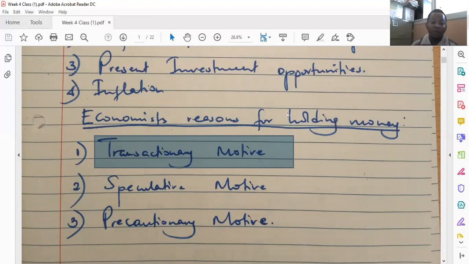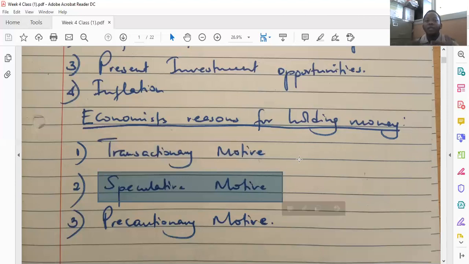Another reason is speculative motive. Speculative in finance and economics involves taking advantage of investment opportunities. So to speculate in investments, you need money in your pocket for you to take advantage of an opportunity. If you don't have money in your pocket, then you lose that opportunity to invest.